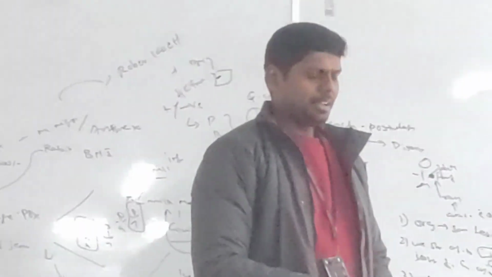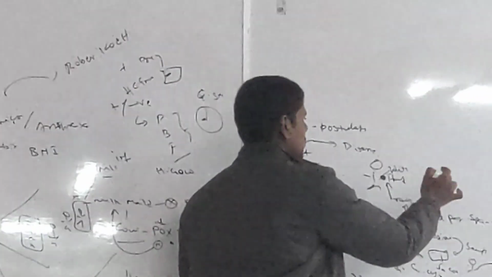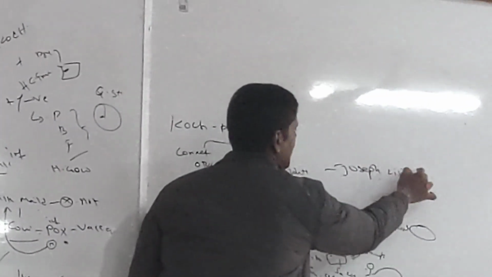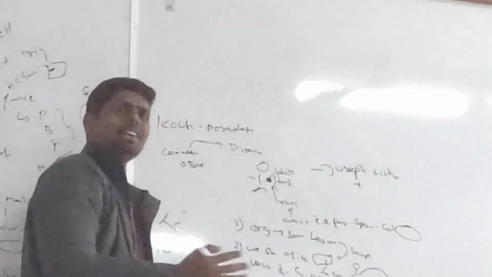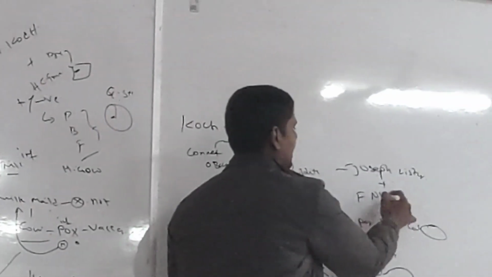This candidate, I really admire this candidate in the history. This candidate is Joseph Lister. Very, very interesting candidate, and he has a good friend. Every scientist has a friend. His good friend is the great lady, the great Florence Nightingale.